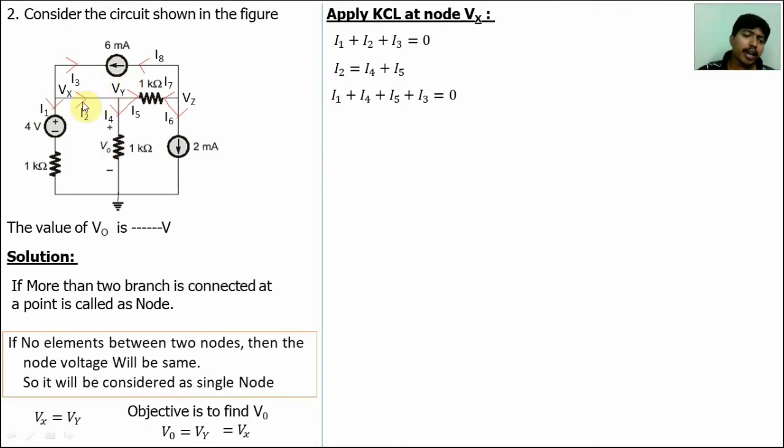Because we cannot find the I2 parameter. There is no element in this branch, so we cannot find the I2 value. That is why we write this current as I2 is equal to I4 plus I5. Now we may find all these parameters.